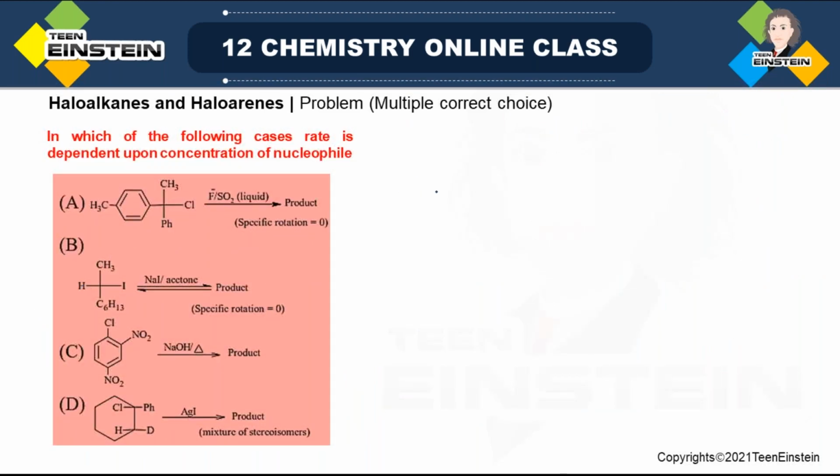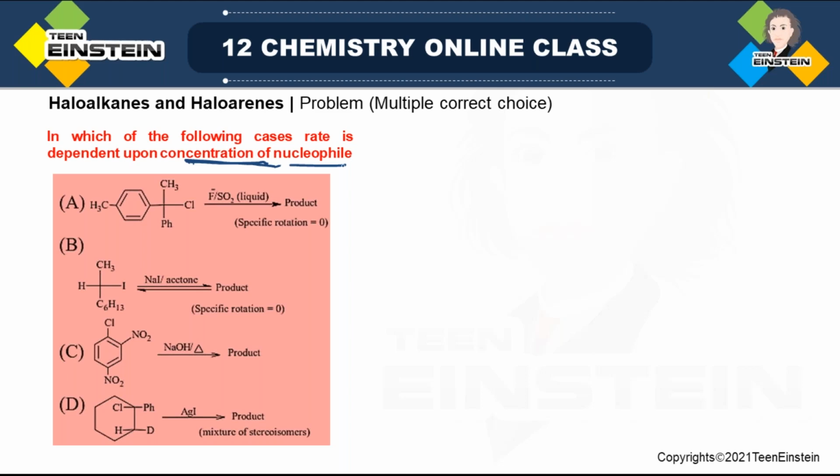This is a multiple correct choice question, so more than one option may be correct. In which of the following cases is the rate dependent upon the concentration of the nucleophile? Now, if we look at the reactions carefully, first you have to understand what kind of reaction it is. Is it substitution, elimination, or addition? So first you have to understand the type.